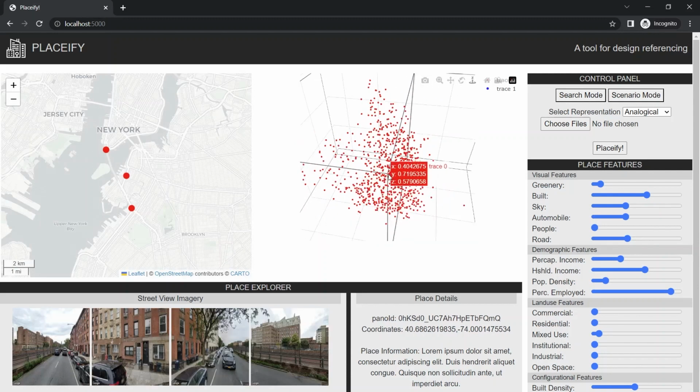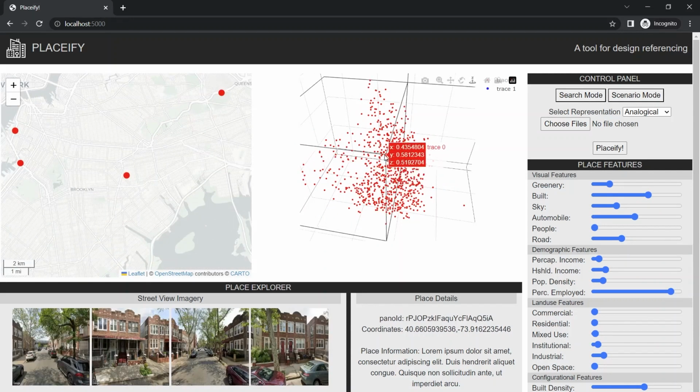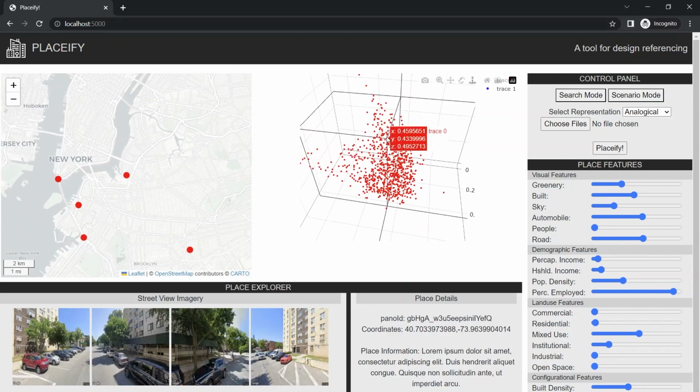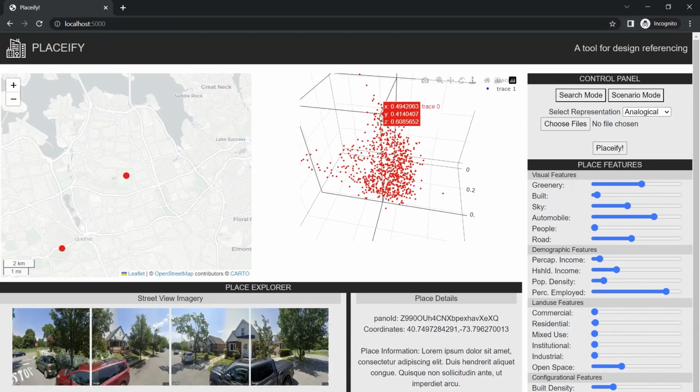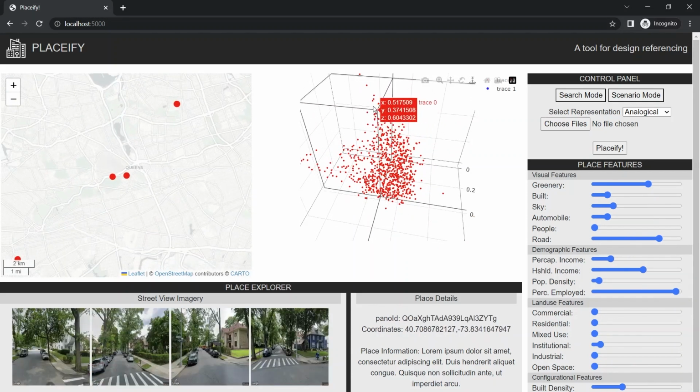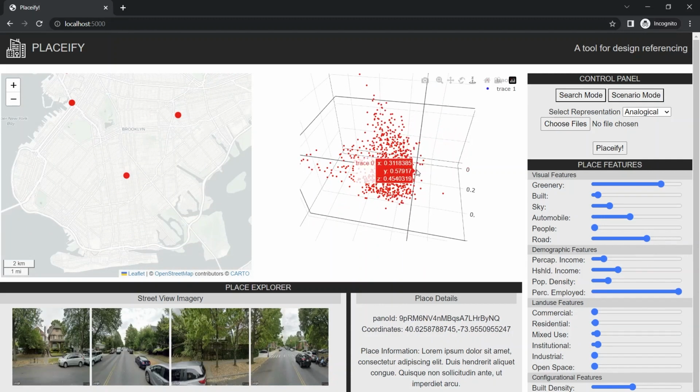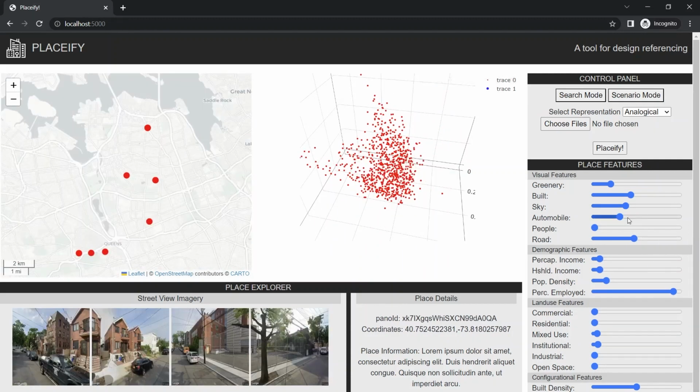environments. This form of reference space exploration is extremely useful as it allows designers to switch analogies at any point and visualize how these qualities change. The option of modifying the explicit parameters of course still remains and can be used for fine-tuning and scenario building using the search and scenario modes, as discussed earlier.